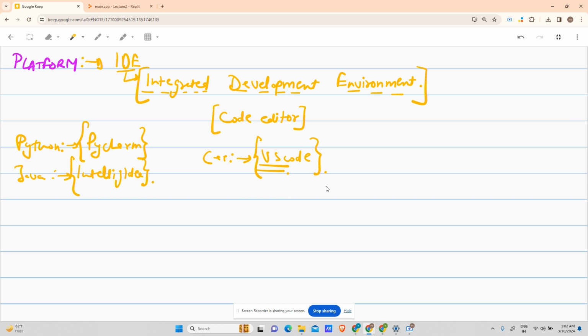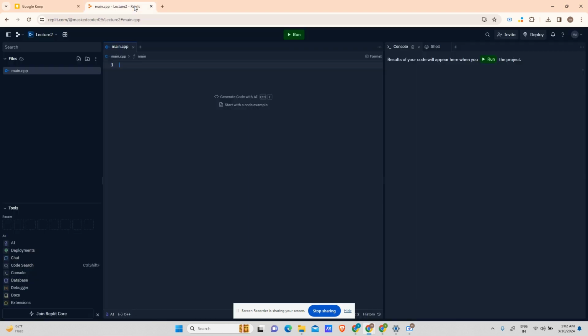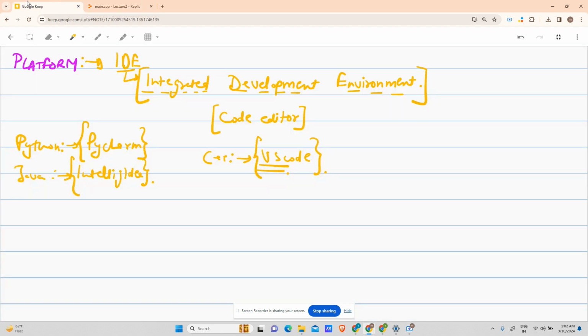For the tutorial series, I will be using Replit, right? Replit is an online platform to write code. You can also sign in, create a C++ template on Replit, and then start coding, right? But I will be using C++ on Replit to show you how to code. All right. So let's juggle things up and make you write the first code, right?